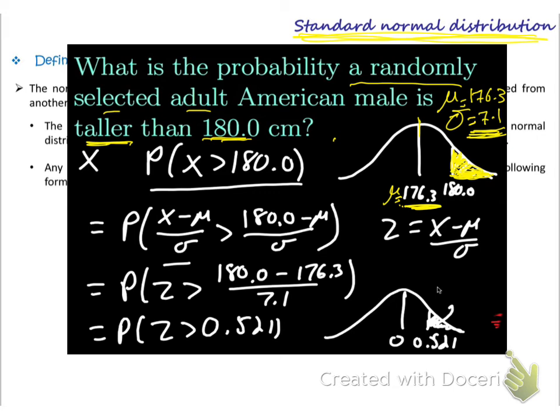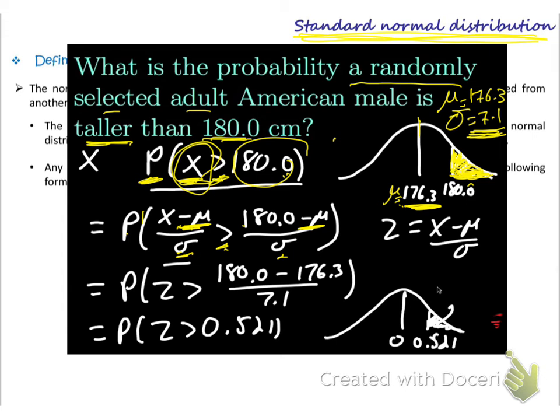So here I write what I want. I want the probability of a person x greater than 180, right? What I have to do, I just keep the probability as it is, the probability of x minus mu divided by sigma, greater than, as it is. I will not change it, okay? I leave it as it is. And here, since I said minus mu divided by sigma, I have to do the same thing here, okay? On the left side, I said minus mu divided by sigma, I have to say here also minus mu divided by sigma, same thing. I cannot do it on one side and leave the other side, okay?